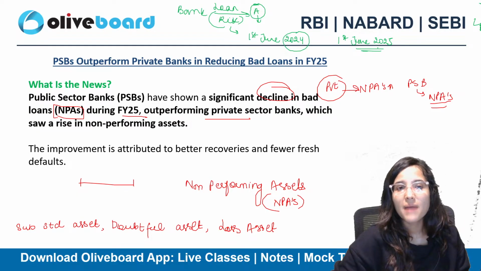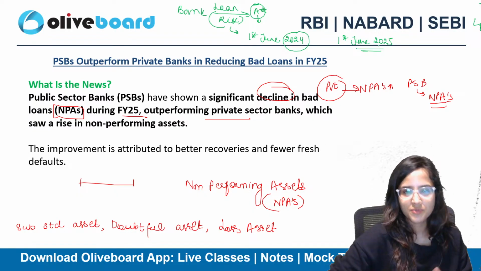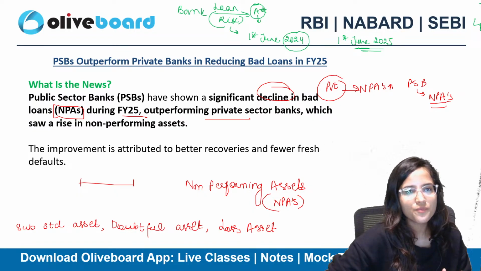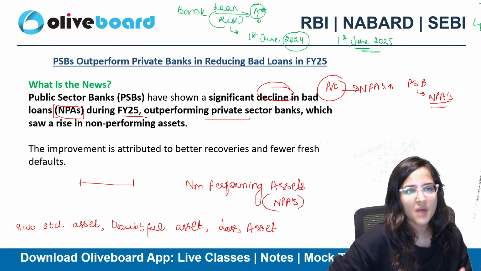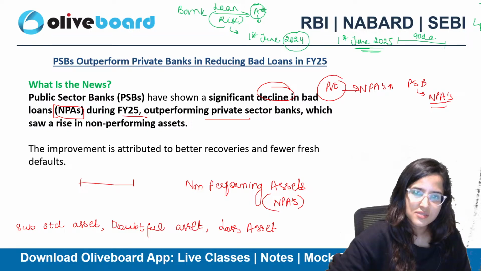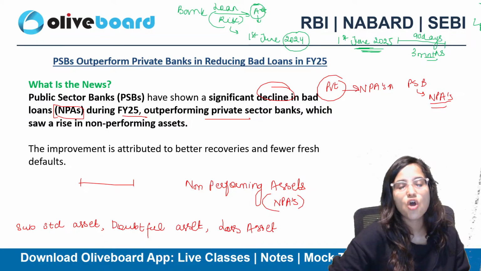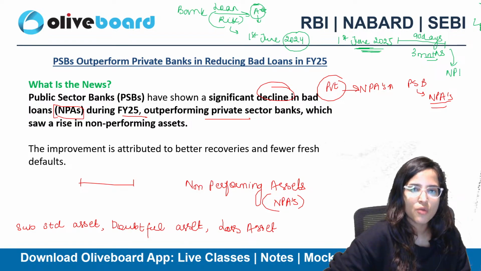But this person is not able to pay back the principal and the interest by 1st June 2025. Now, even after 90 days, that is 3 months, from the due date, if that person is not able to pay back the loan, that will be considered as a non-performing asset.